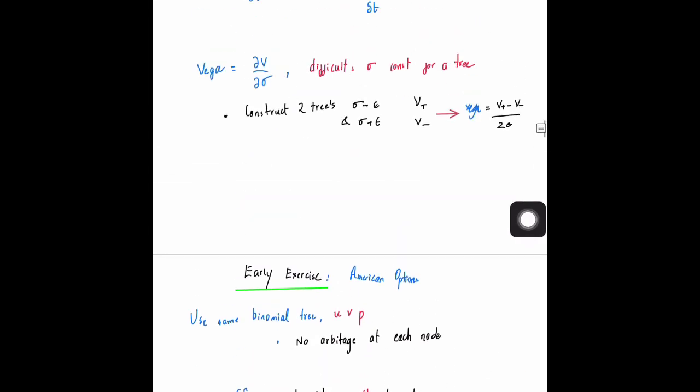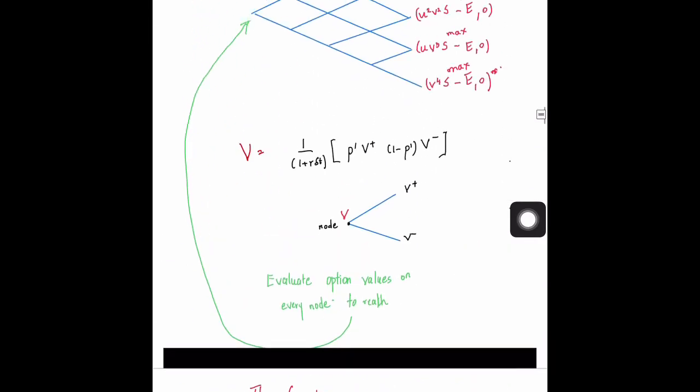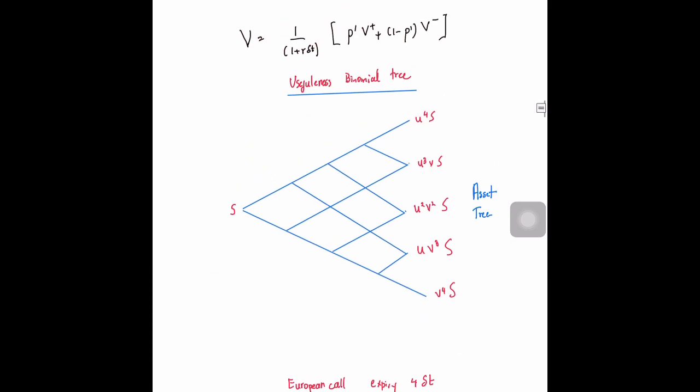The way we can see that is by going over here. This is the fourth node from the bottom. At this particular point it is u raised to 4 times S. If you go one node below, then we remove one value of u and put in a value of v. Going another step below, remove another u, put another v, and so on.